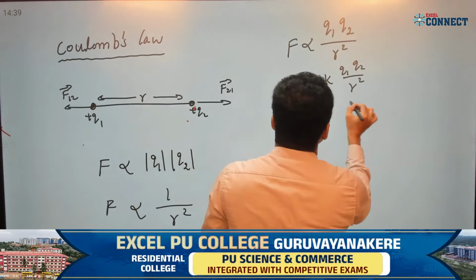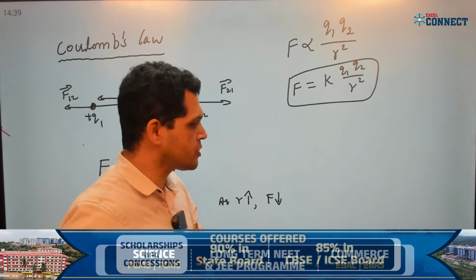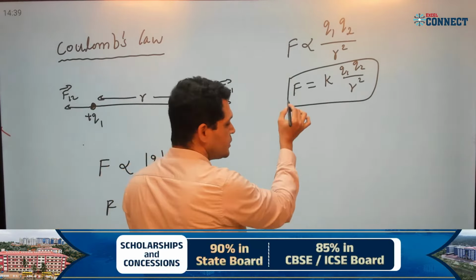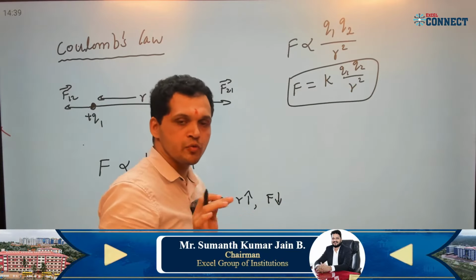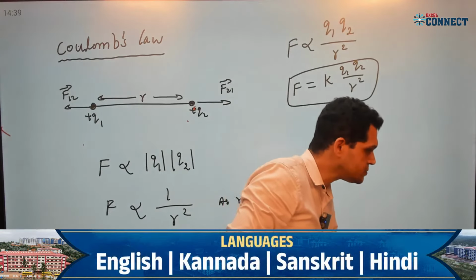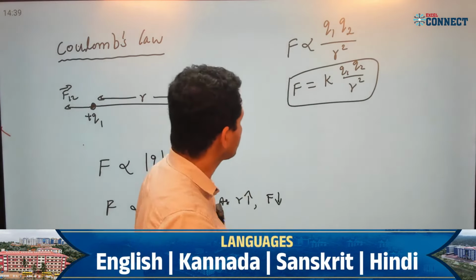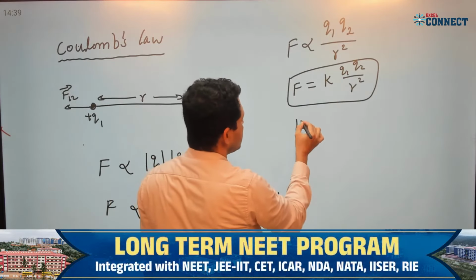Now this gives the force. What is the unit of force? Hope you know, the SI unit of force is Newton. I can get the unit of K here. K denotes a constant, where K is a constant.